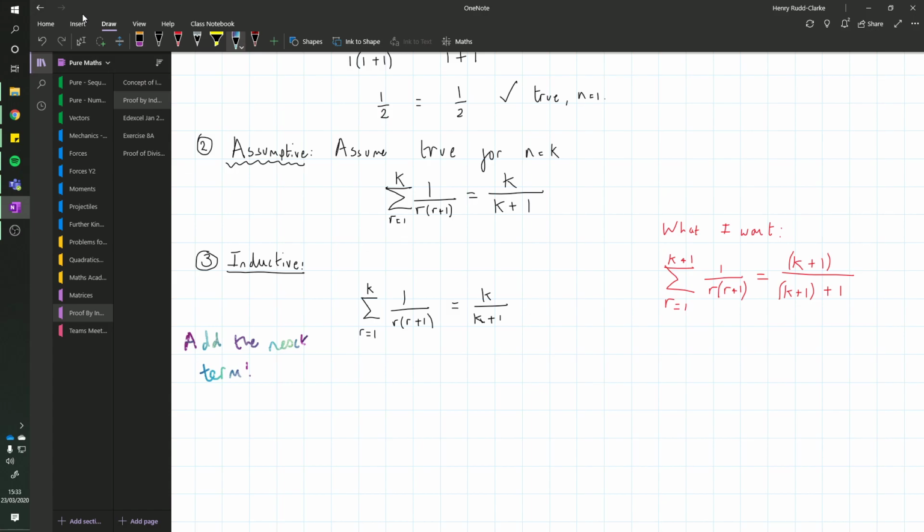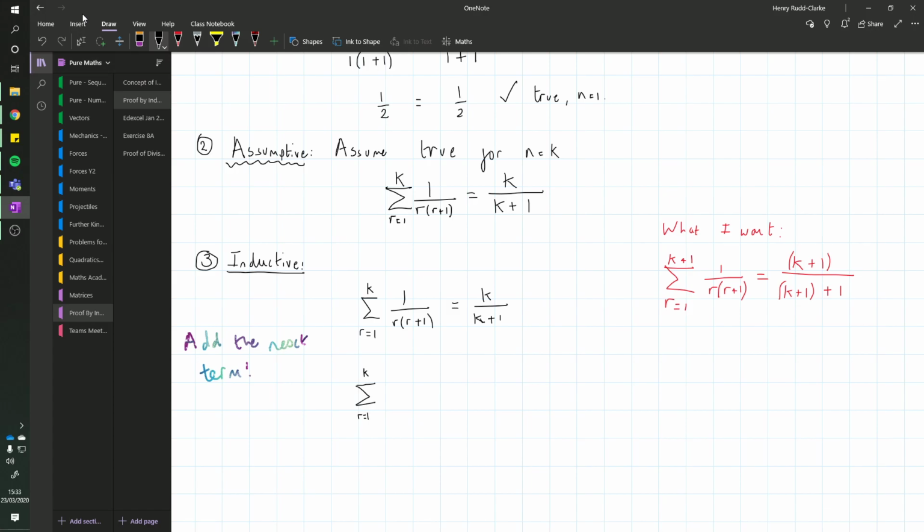The first term in this series would be 1 over 1 times 1 plus 1, which I already wrote up at the top here. I'd keep going, increasing my values until I got to k. So the final term in this series would be 1 over k, k plus 1. So I'm going to take both sides of my equation and add that next term onto it.